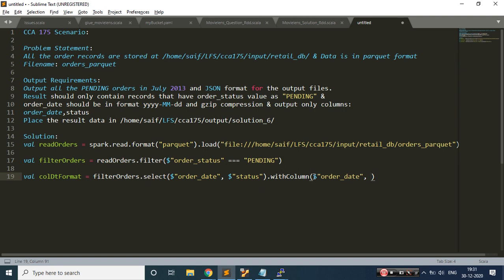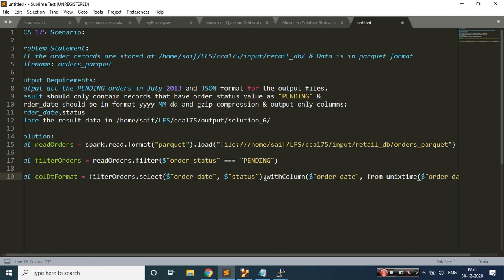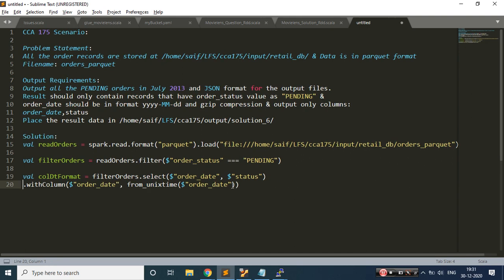If I need to convert it, I would be using a small syntax, that is from_unixtime. In Hadoop, mostly you would be seeing either a syntax called date_format or from_unixtime to convert your date types from here and there. So I'm trying to use that. The column name is order date. Just for a short time, let me bring this over here so that you can see the code. So this is the order date column.